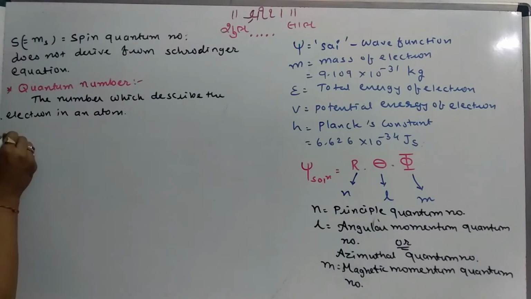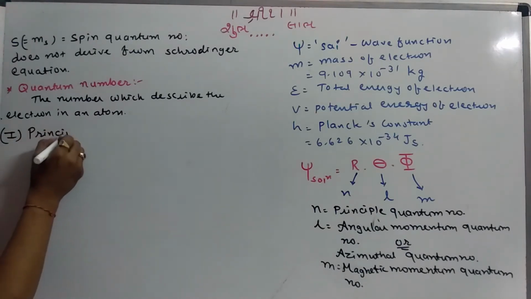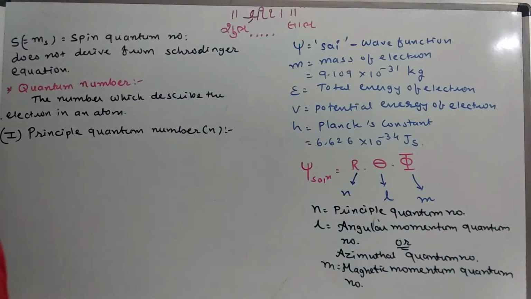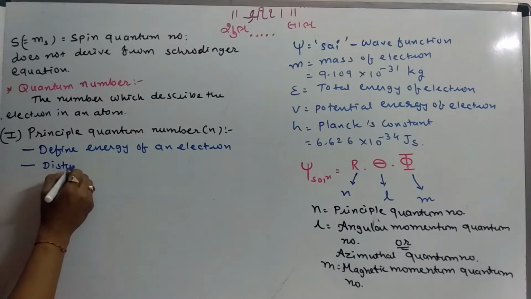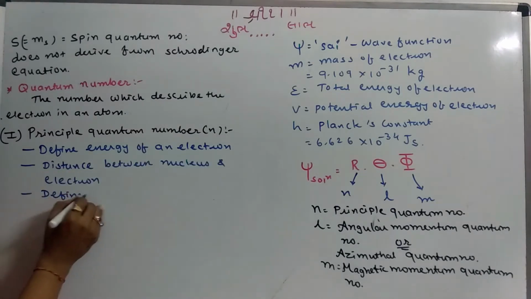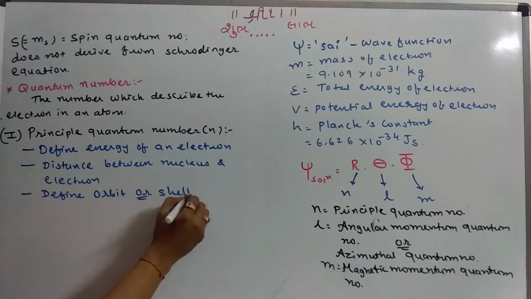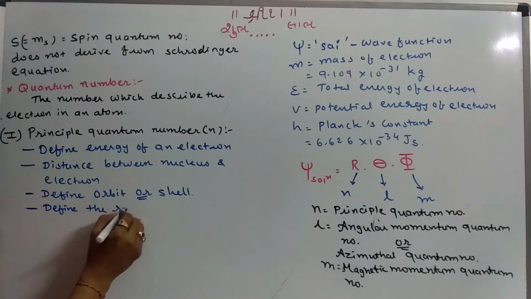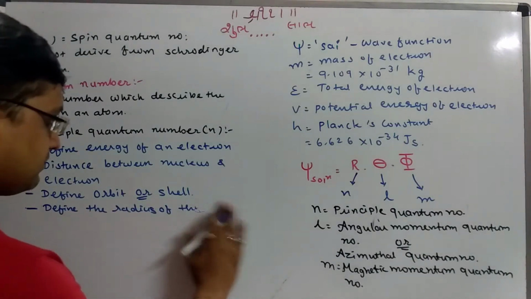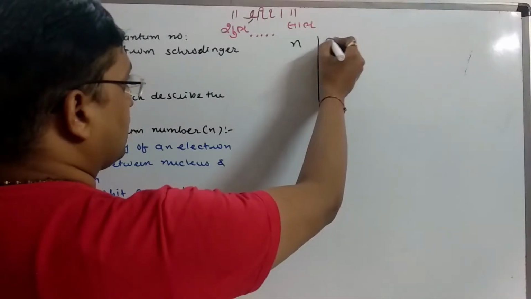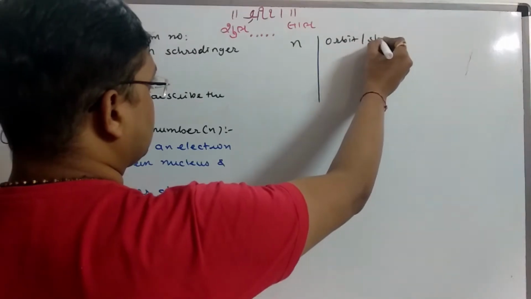The first quantum number that we have is the principal quantum number, denoted by small n. The principal quantum number defines, first, the energy of the electron. Second, the distance between nucleus and electron. It defines the orbit, which is also known as shell. It defines the radius of the atom. The principal quantum number always has an integer value.